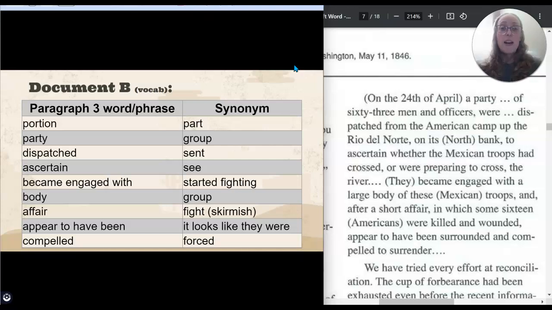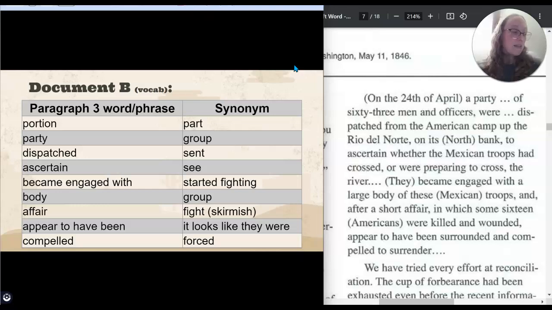Okay, so on April 24th, a group of 63 men and officers were dispatched, or sent, from the American camp up to the Rio del Norte on its north bank to ascertain, or see, whether the Mexican troops had crossed. So they went up to see if the Mexican troops had crossed or were preparing to cross the river. They became engaged with, or started fighting with, a large body of these Mexican troops, and after a short fight, in which some 16 Americans were killed and wounded, they appear to have been surrounded and compelled to surrender.